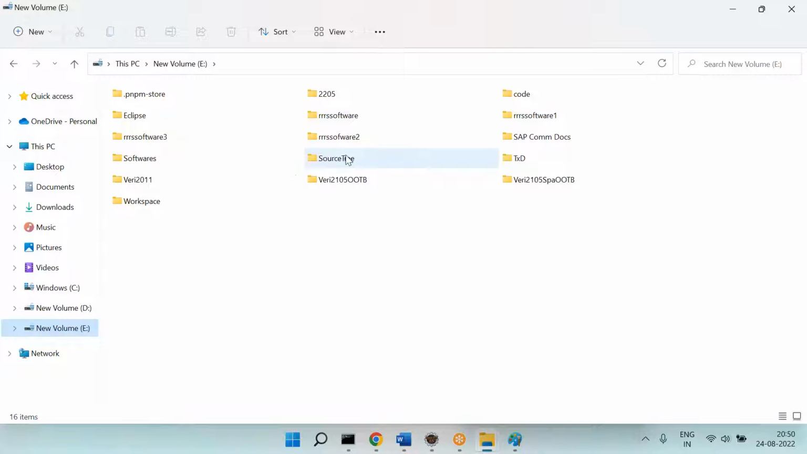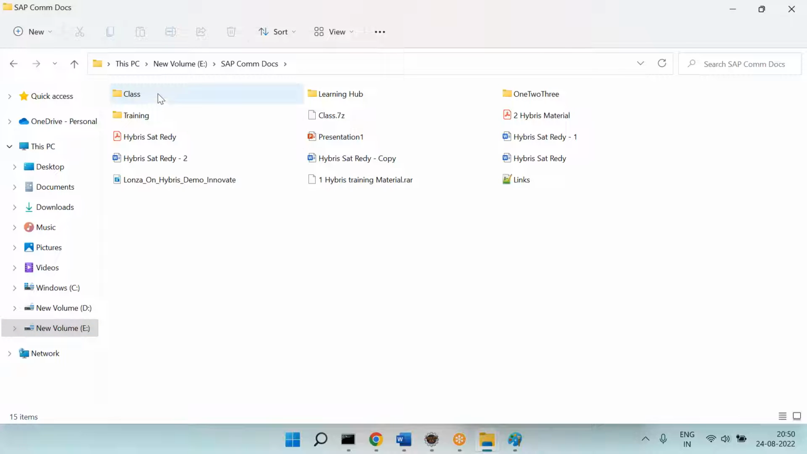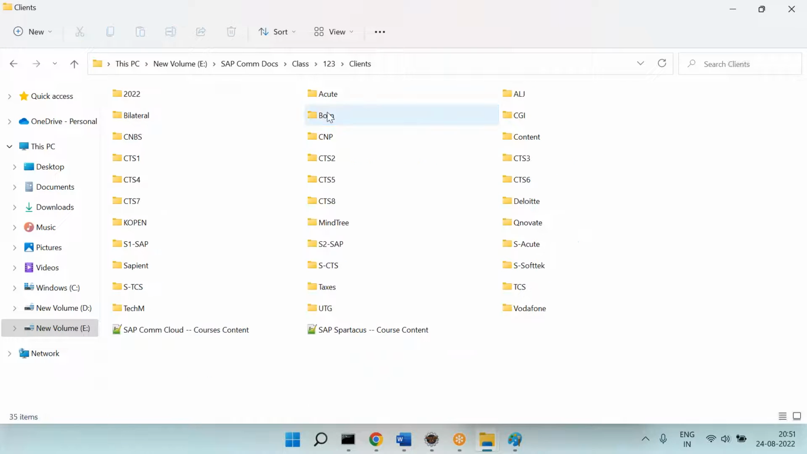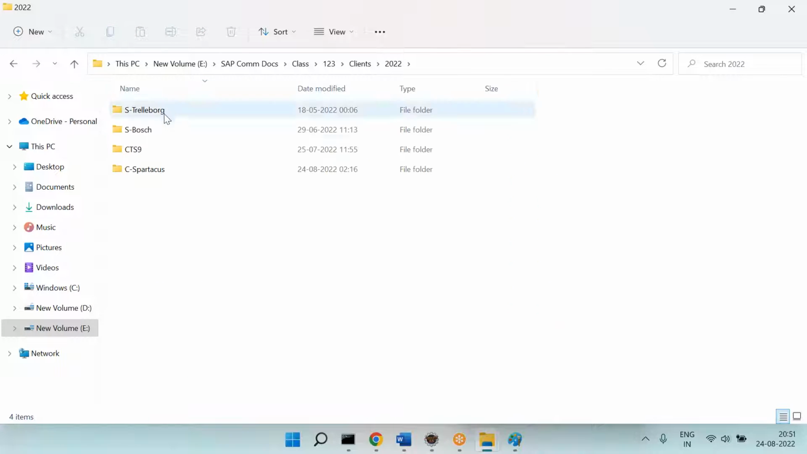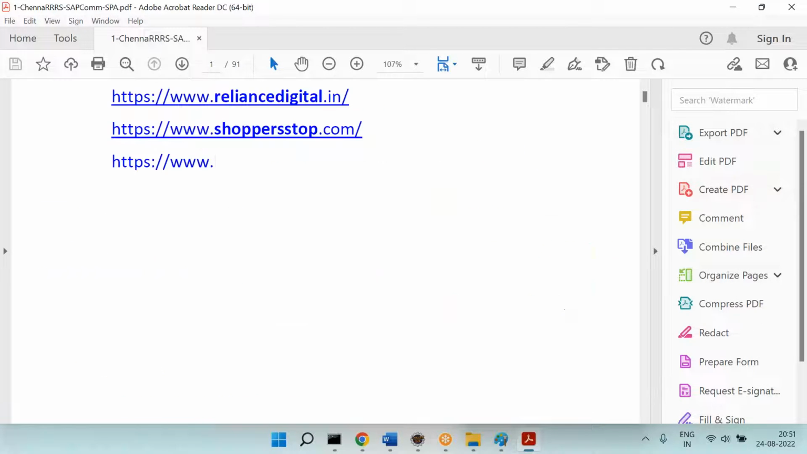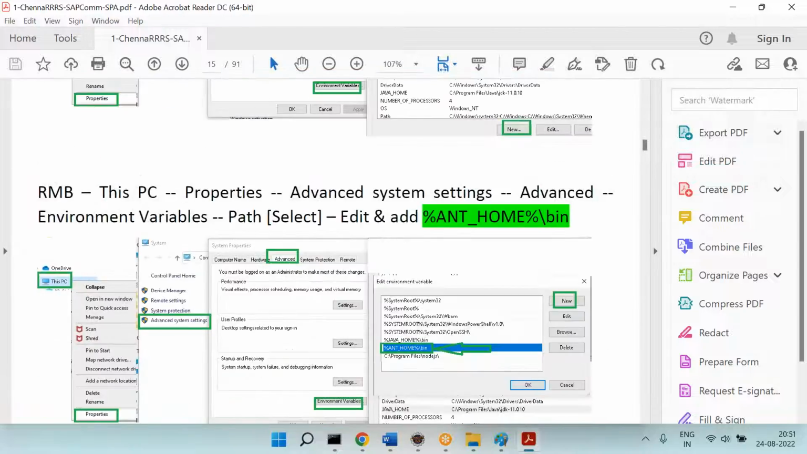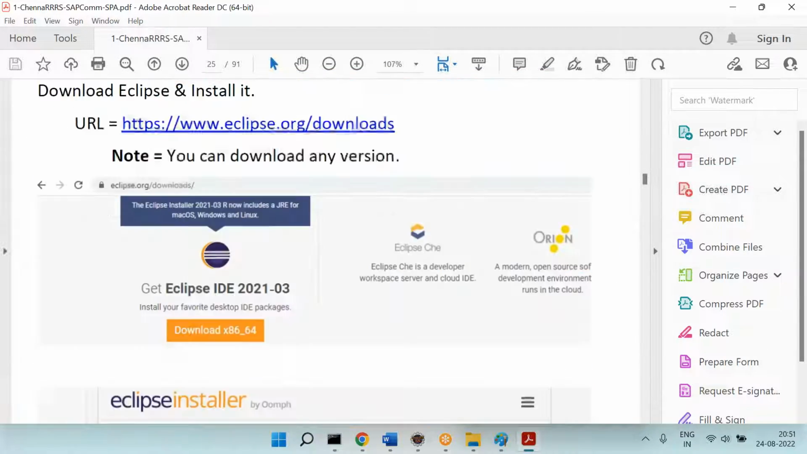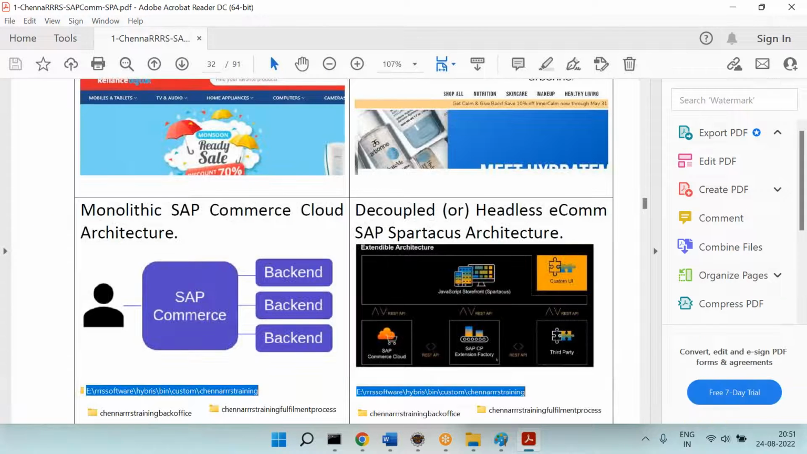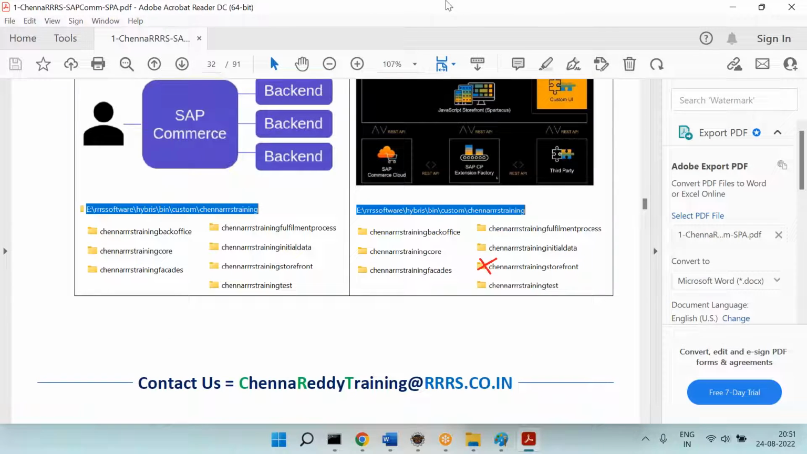Okay, let me show you the diagram. This is one of the diagrams. Spartacus is another highest demanded technology right now. I will show you one small diagram, and you will understand clearly. So these are the Spartacus nodes. I just put this nice diagram here. Can you please see this?